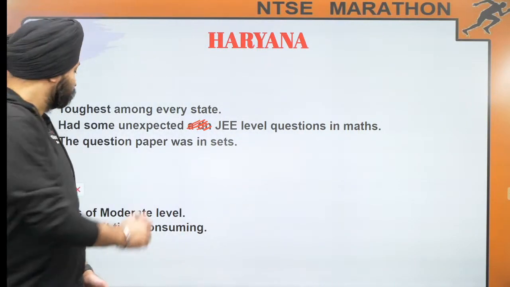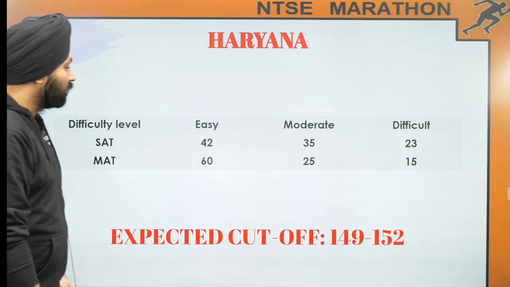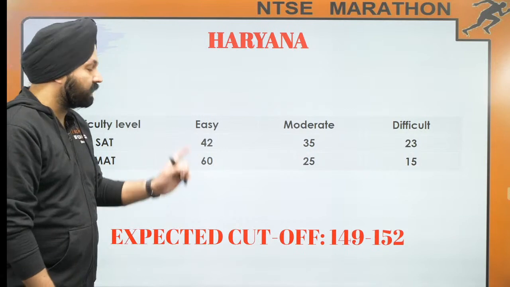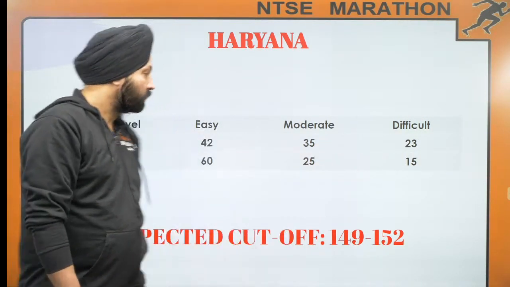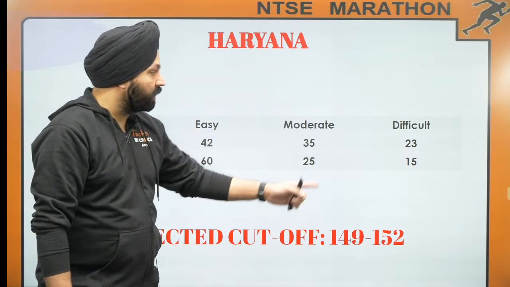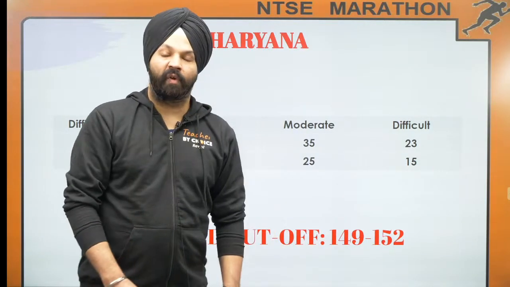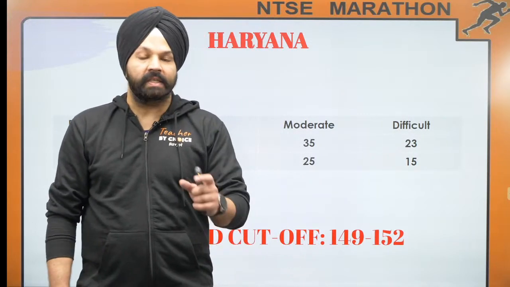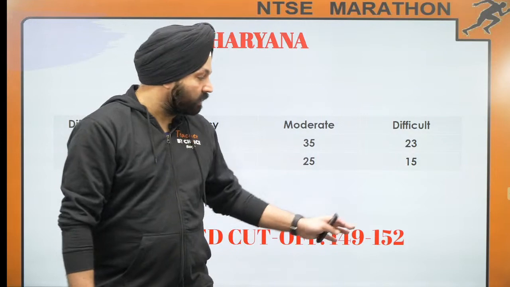Moving ahead. Oh, sorry. Then moving on to cutoff. Now when I say cutoff, that is SAT, it's easy, 42 moderate, 35 difficult, 23. Math, 60 easy, moderate, 25 difficult, 15. Difficult means only lengthy. Cutoff, 149 to 152. This is the range and it may increase because seats are less. Seats are less in comparison to UP and Maharashtra because approximately 170-180 seats hain, as per my memory, you can check, right? That's why the cutoff is like that.